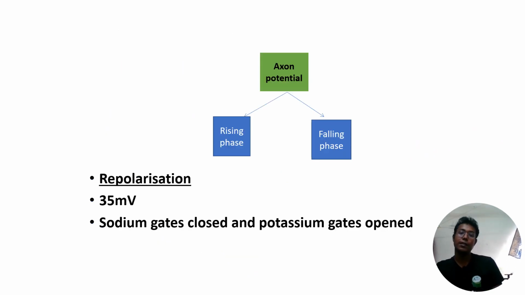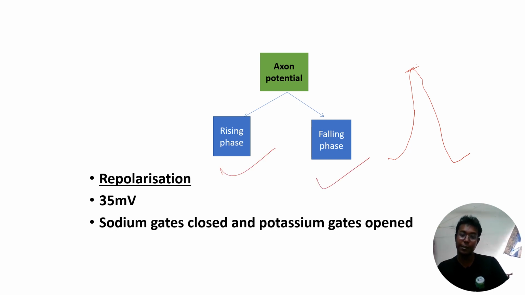If you look at the action potential, there are two phases. One is your rising phase. Rising phase means the sudden conveying of the potential, sudden conveying of the impulses. After reaching a particular limit, meaning 80 to 100 millivolt, it will fall again. That is called your falling phase. So the action potential consists of two phases: the rising phase and the falling phase. Then there is the repolarization. This falling phase is called your repolarization.